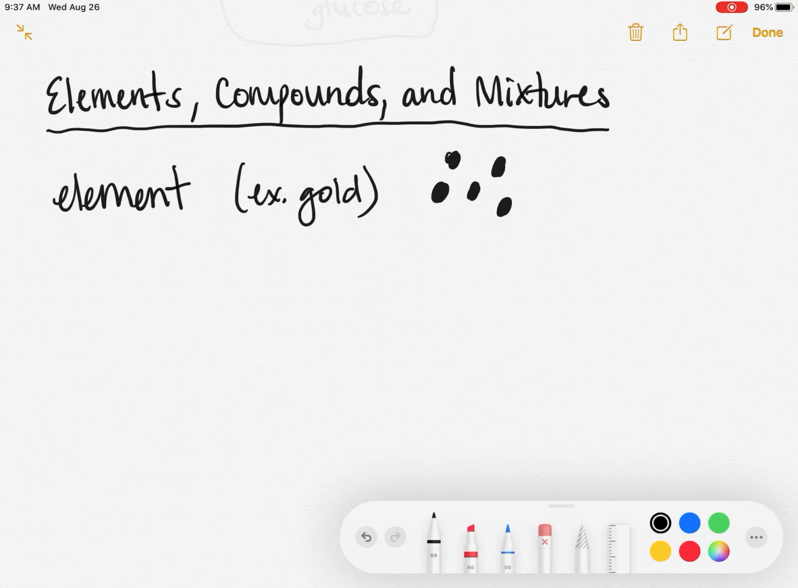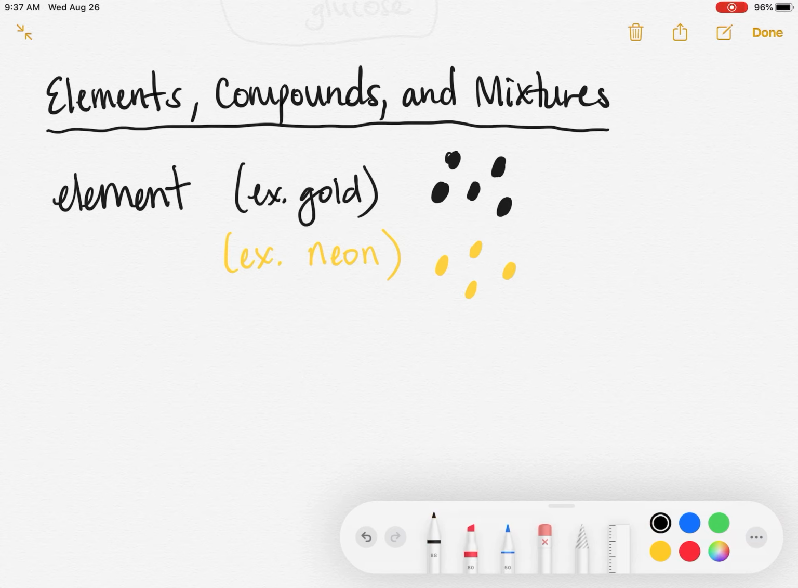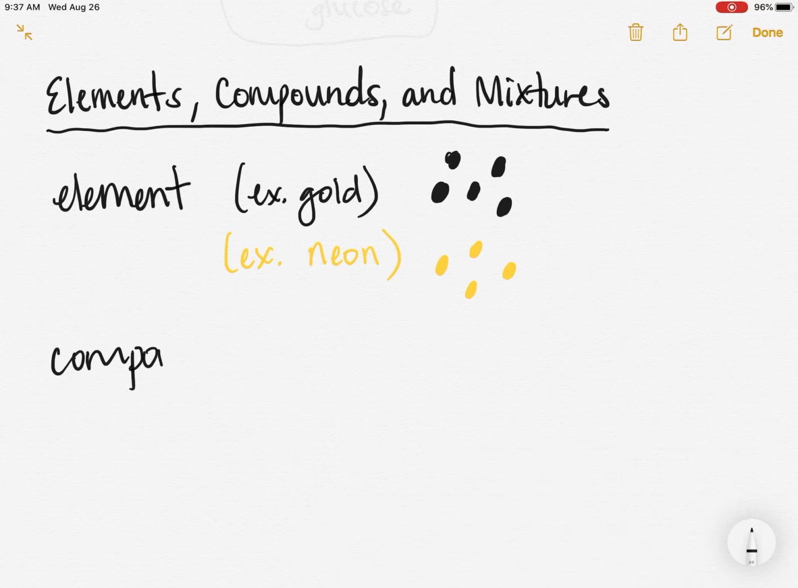And then maybe if I decided, instead of talking about gold, that I wanted to talk about the element neon, right? Well, I changed my color, right? Think about why I changed my color, because I'm no longer talking about gold anymore. I'm talking about neon. So neon might look very similar, a few yellow circles to represent a different element of neon. Now, let's talk about how a compound would look different than an element.